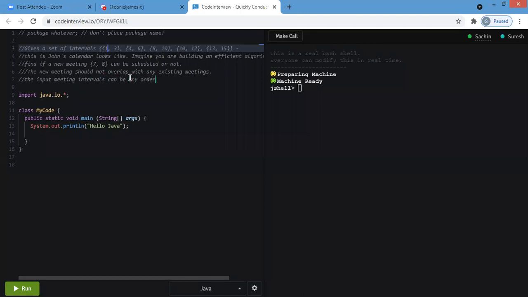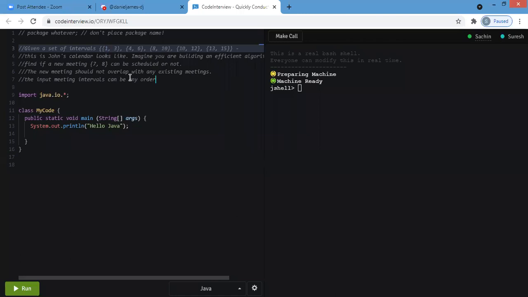Is there any constraint? As I said, the constraint is you cannot have an overlapping meeting. You can assume all numbers are positive.